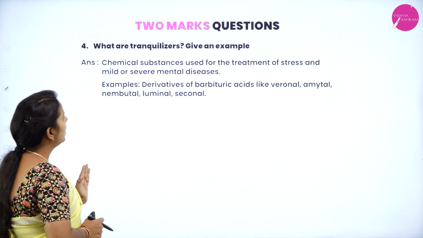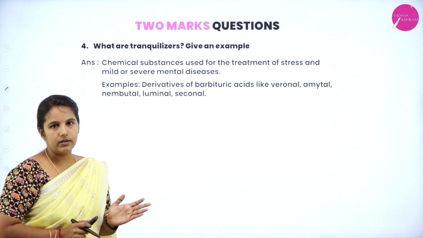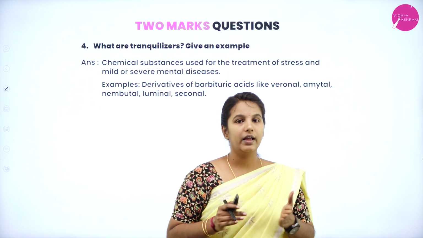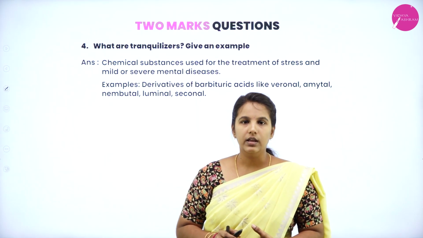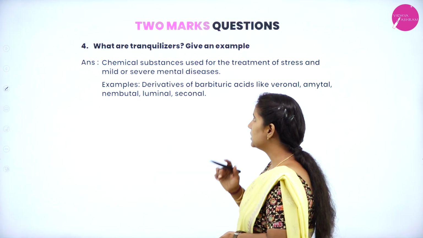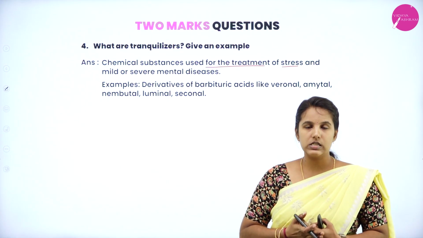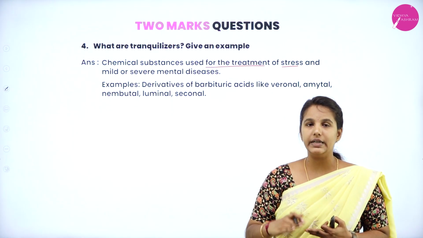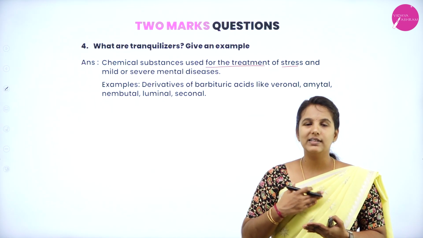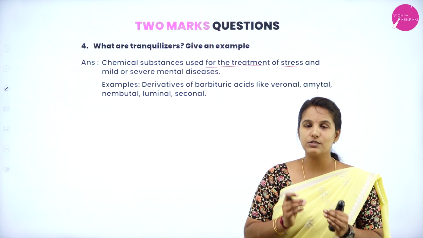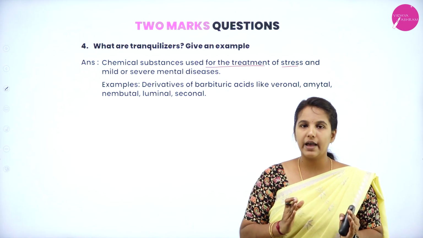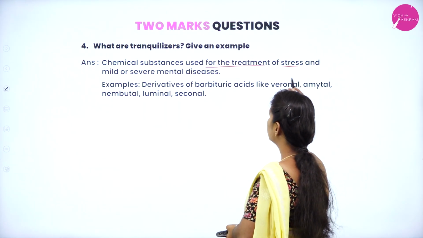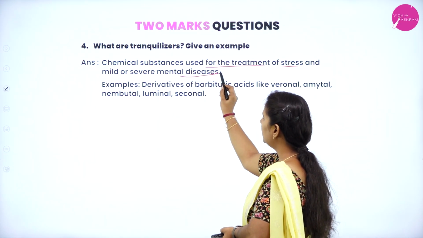Next question, what are tranquilizers? Give an example. We know that the human body can be very sensitive towards allergic infections. Tranquilizers are drugs given to patients who are having mental stress and mental illness. These are the kinds of drugs given for the treatment of stress, and mild and severe mental diseases.